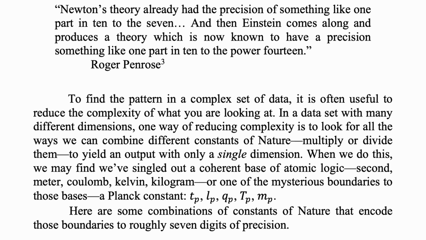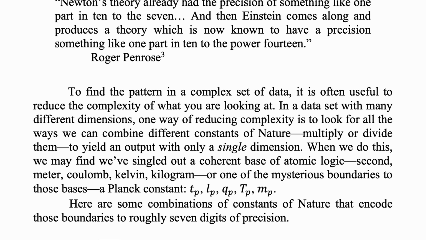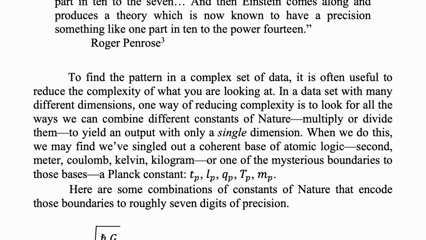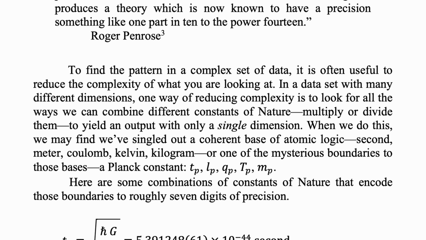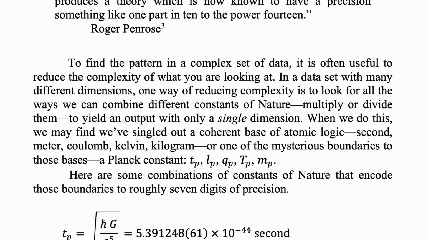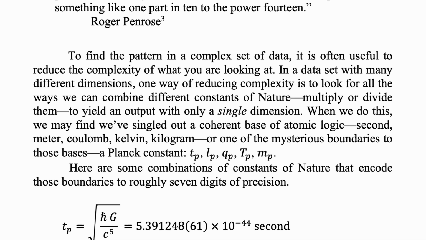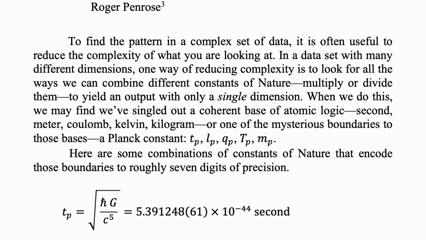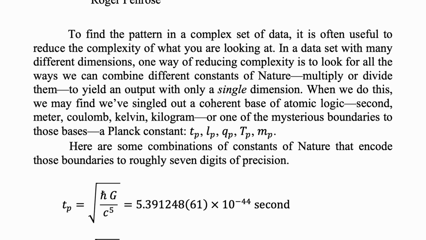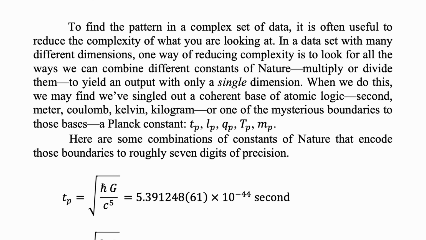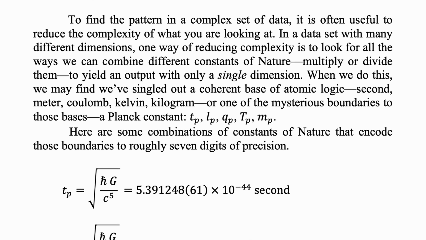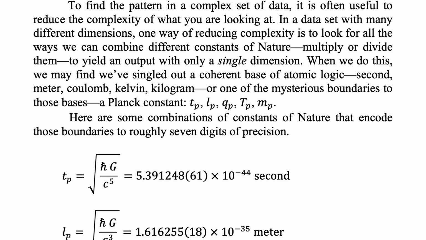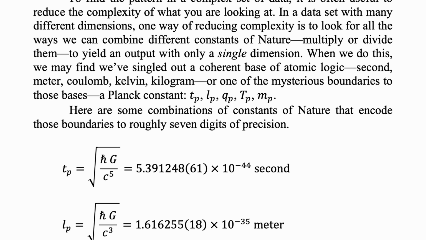To find the pattern in a complex set of data, it is often useful to reduce the complexity of what you're looking at. In a data set with many different dimensions, one way of reducing complexity is to look at all the ways we can combine different constants of nature, multiply or divide them, to yield an output with only a single dimension. When we do this, we may find we've singled out a coherent base of atomic logic, second, meter, coulomb, Kelvin, kilogram, or one of the mysterious boundaries to those bases: the Planck constant, the Planck time, the Planck length, Planck charge, Planck temperature, and Planck mass.